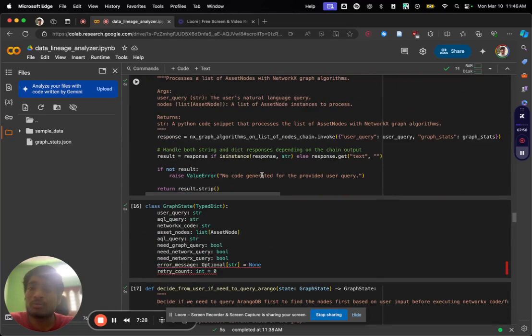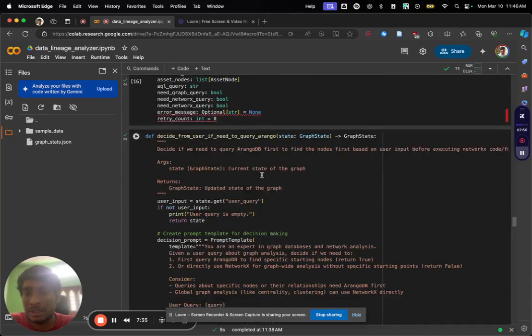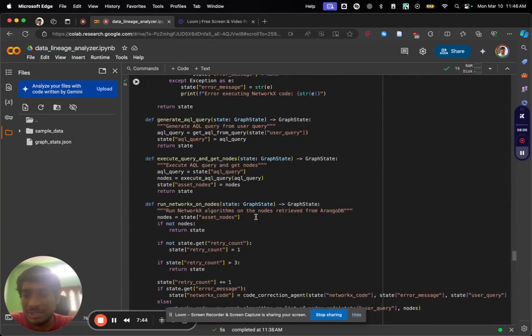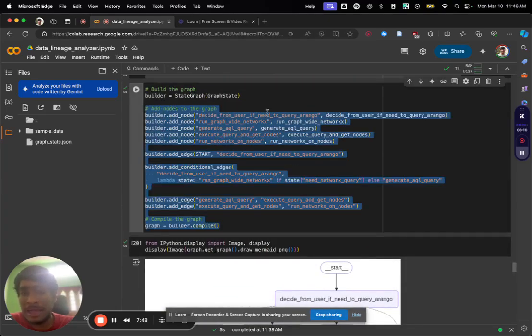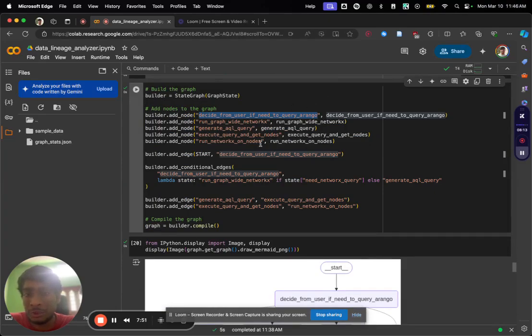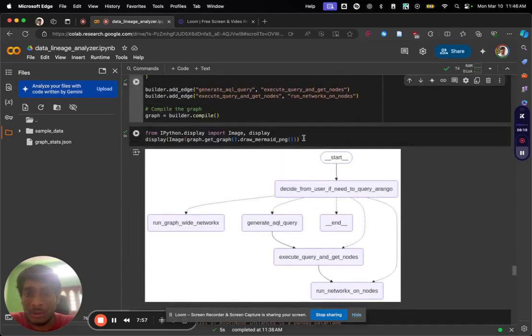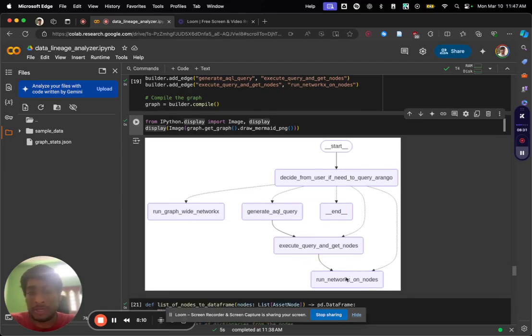After that we'll go to NetworkX. Network access is mandatory, but we want to decide if the user really needs to query Arango first or not. So this is how it is getting decided, and this is the LangGraph, where first we decide if we really need to query Arango. If not, run the graph-wide NetworkX. Otherwise, generate an AQL query, execute the query, get nodes, then run NetworkX on the nodes. So simple, this flow is.